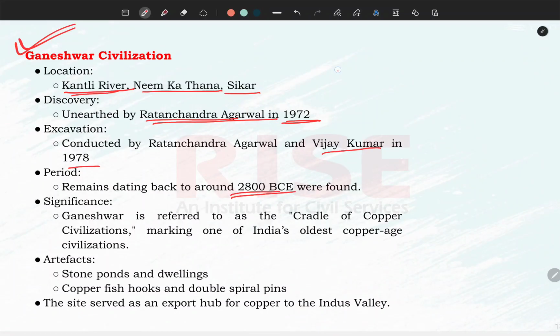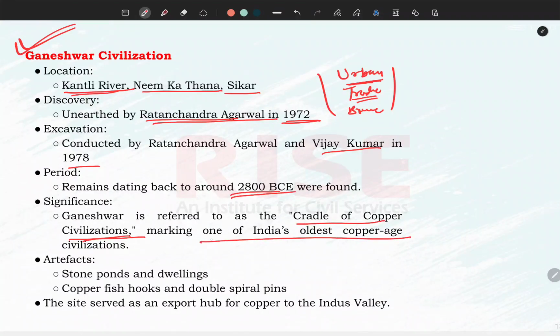The Harappan civilization had features: one is that it was urban, which we have discussed, another is that it was a trade-based civilization, and another is that it was a Bronze Age civilization. These features are not found in Copper Age civilizations. The significance is that it is the cradle of copper civilization, one of India's oldest and very important Copper Age civilizations.